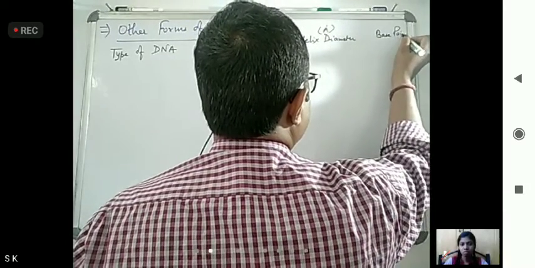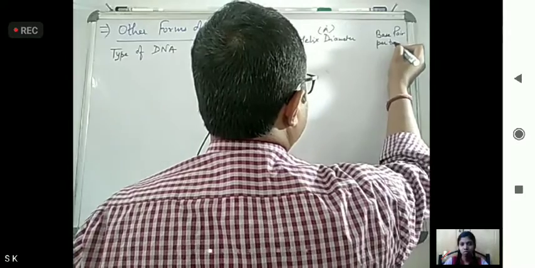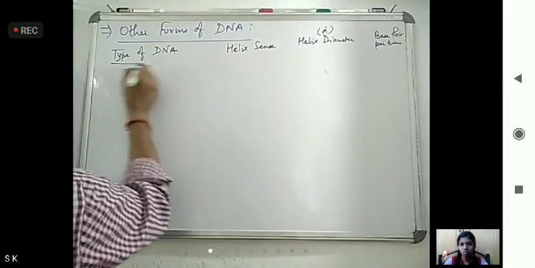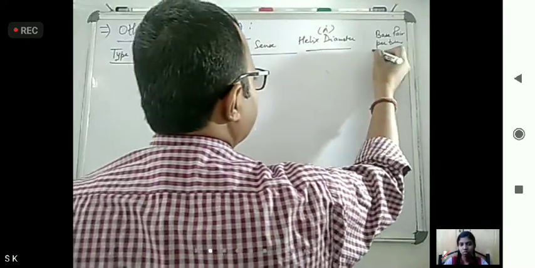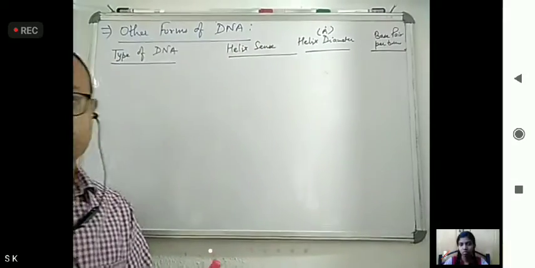Now this table is very important. I have seen questions from it many times.